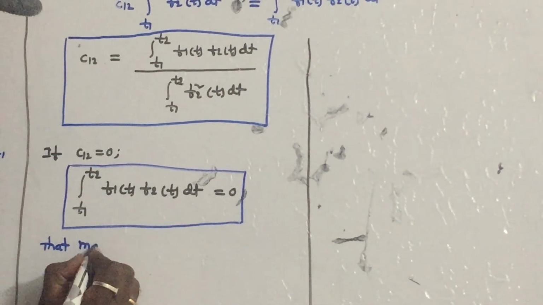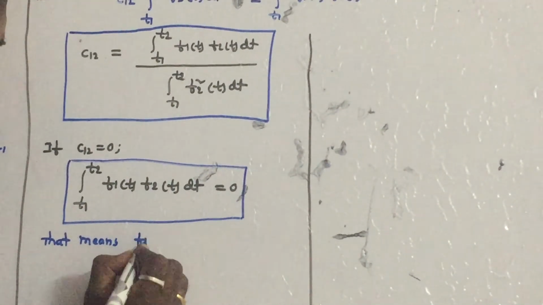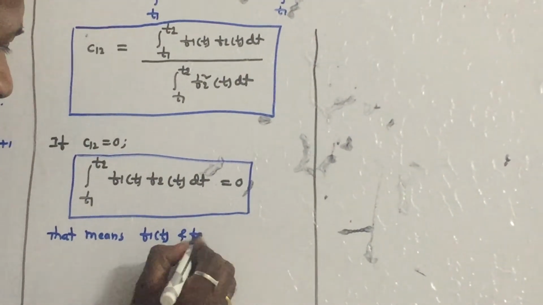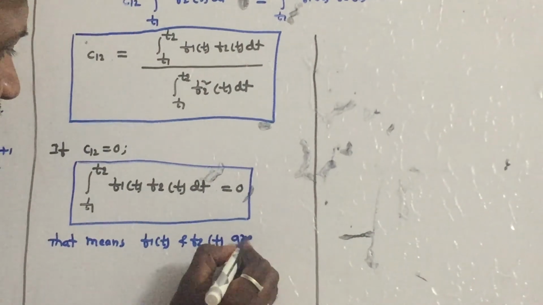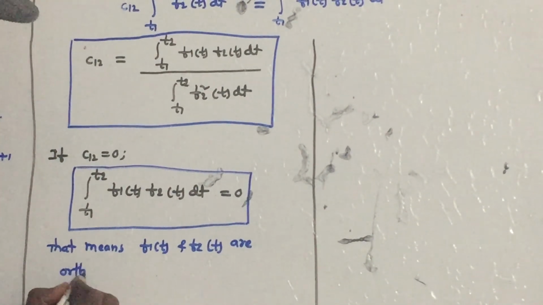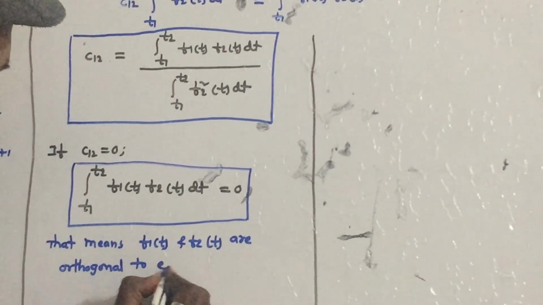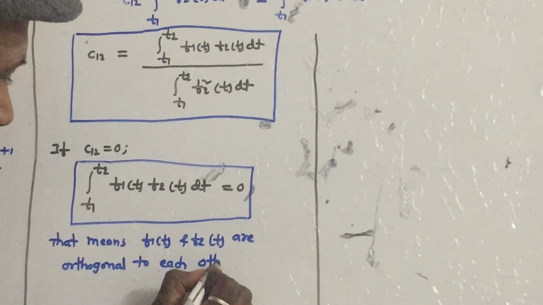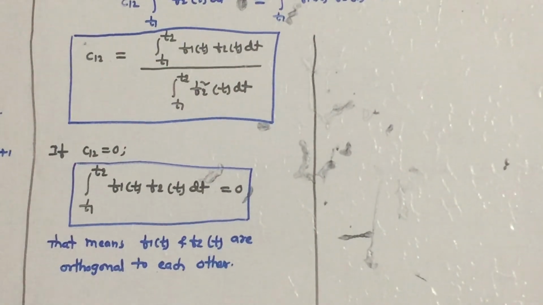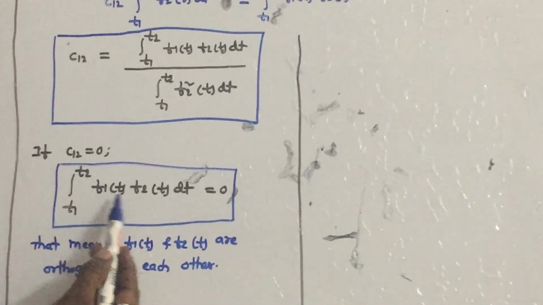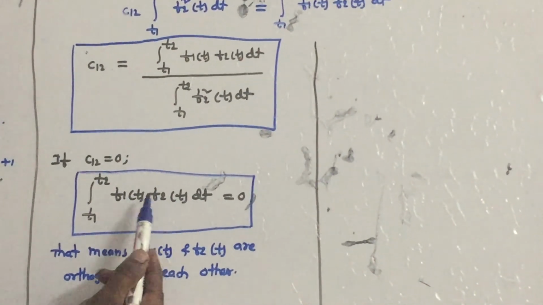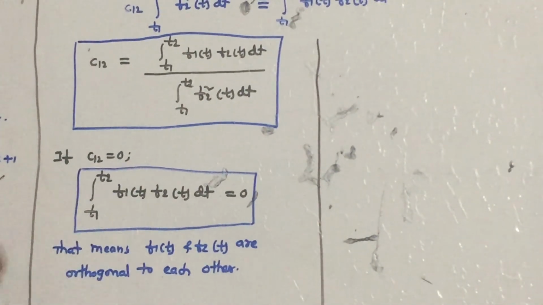That means similar to vectors, f1 of t and f2 of t are orthogonal or mutually perpendicular to each other. So there is no component of f2 of t in f1 of t.